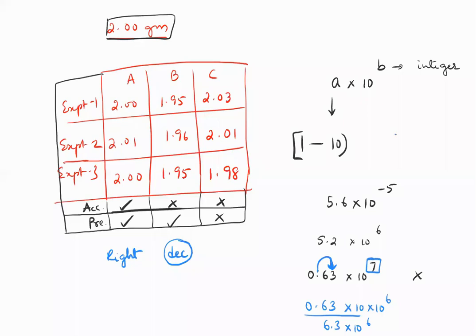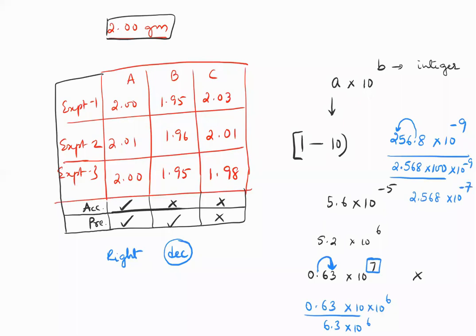If you have 256.8 into 10 to the power of minus 9, and you want to write this in the scientific notation, you are shifting the decimal place to the left. And by how many units? 2 units. So it's basically 2.568 into 100 into 10 to the power of minus 9. So it becomes 2.568 into 10 to the power of minus 7.